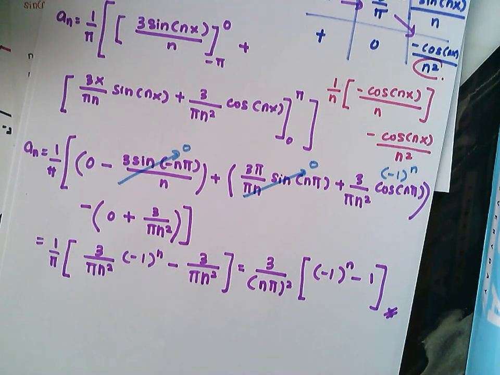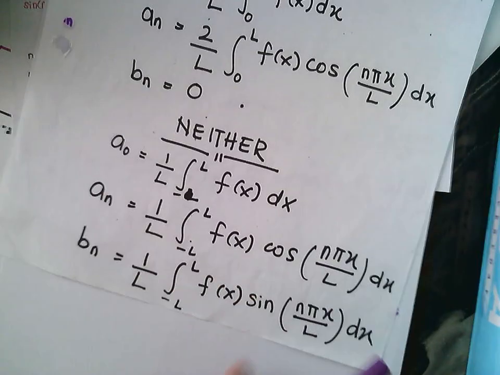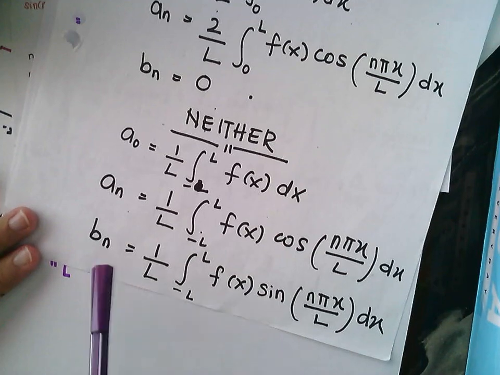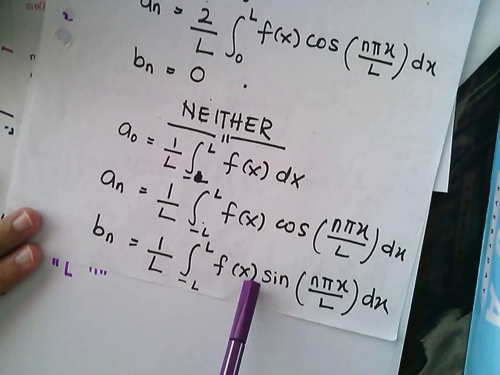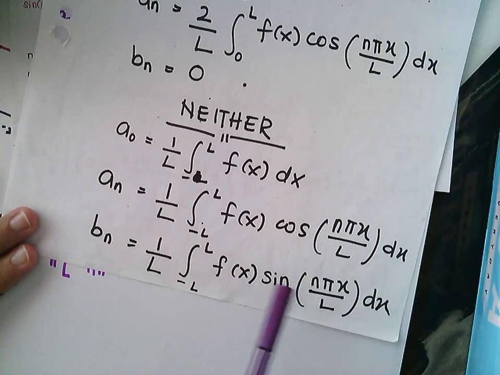The last one is you need to calculate your bn. So how are you going to calculate your bn? The same thing for the front part here, but your f(x) now needs to be multiplied by sine n pi x over l.